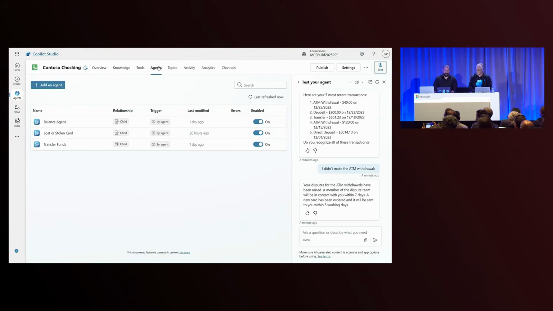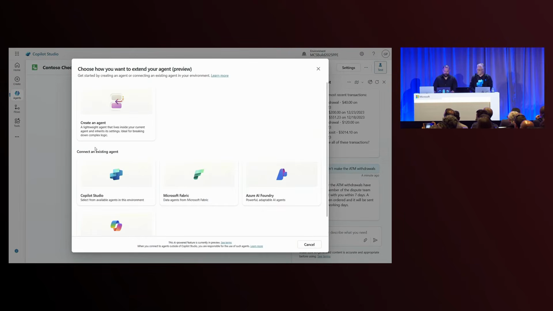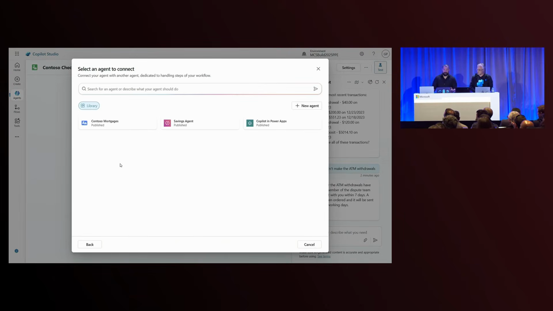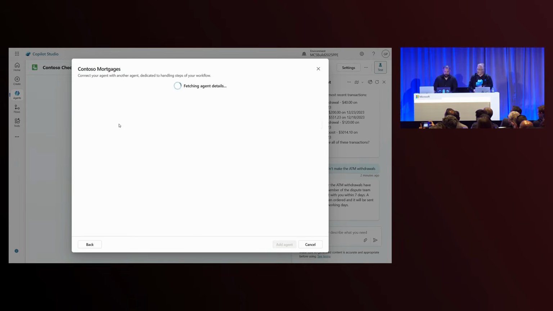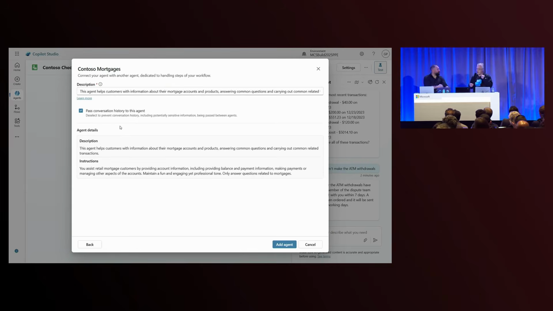So go to the Agents tab, add an agent, and now we have Copilot Studio agents that you can connect to as well. And we made it super simple. It's really just one click. I think it's important to also call out that as well as having that toggle, any agents that you want to connect to need to be published as well. If they're not published, you'll still see them in this list, but they'll be unavailable to connect to. So that's another important point.